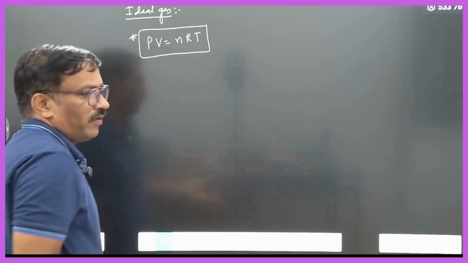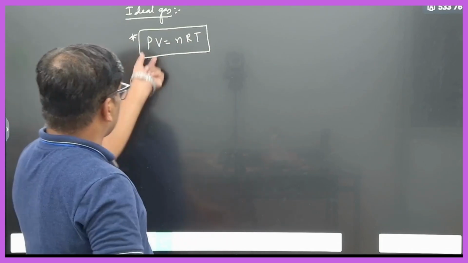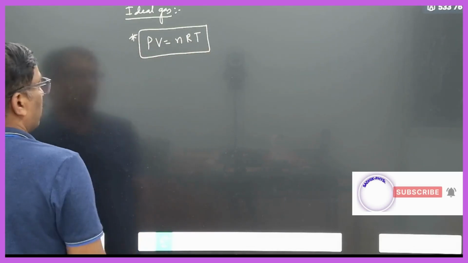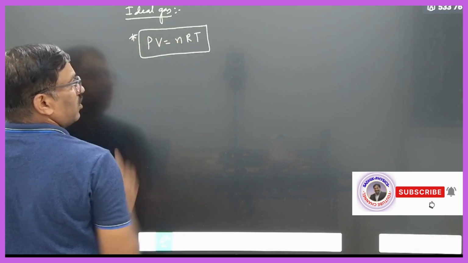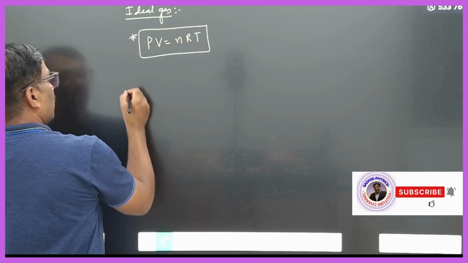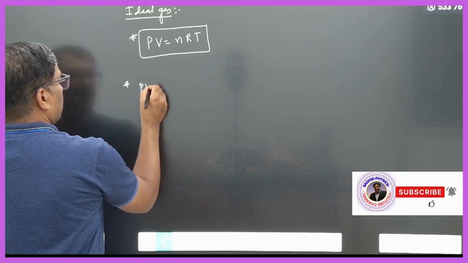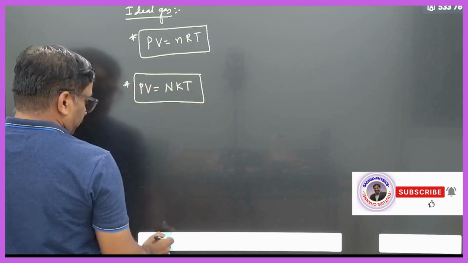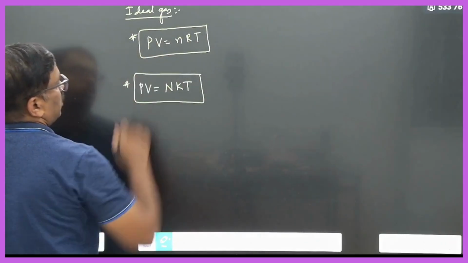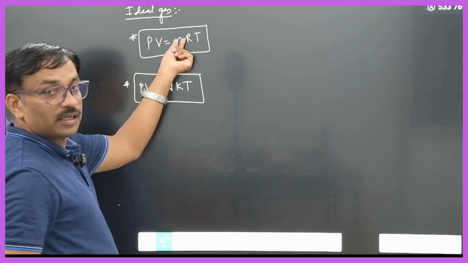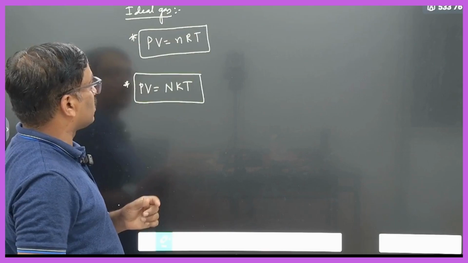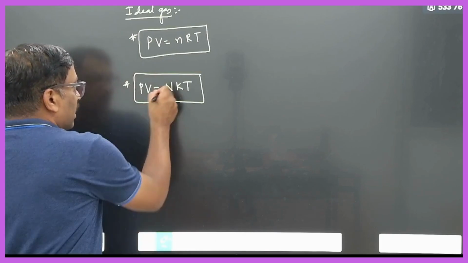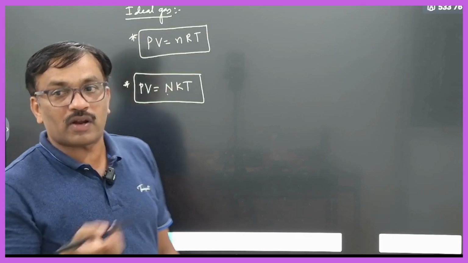PV, what is PV? PV is like energy, so it depends on the temperature, or work done. Okay, so this is in terms of number of moles and the universal gas constant. We can write one more equation: PV is equal to NkT. What is the difference between these two? Here, N is the number of molecules.